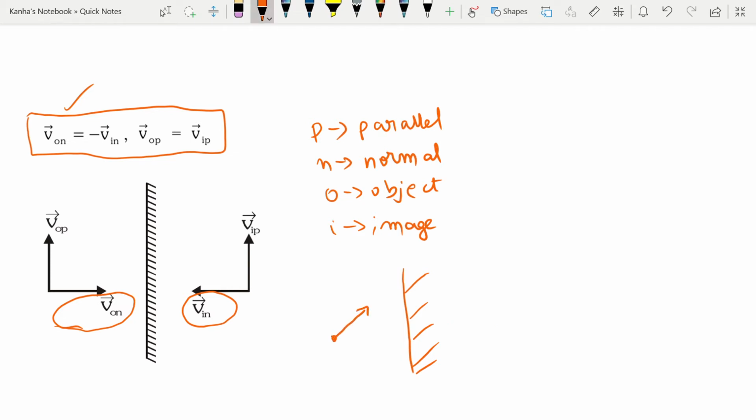Then you can have a component normal and a component that is parallel. The normal component of the image will be in the opposite direction with the same magnitude, and the parallel component will be in the same sense. This should be very clear from the topic on mirrors.